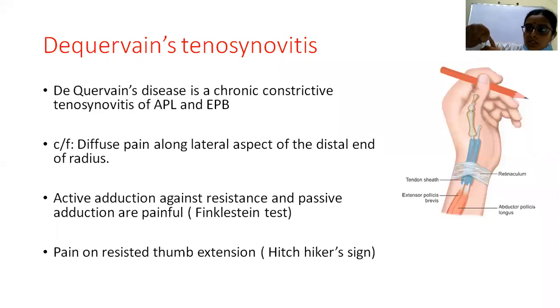With this, there will be excruciating pain and tenderness over the tendons, that is the extensor pollicis brevis and abductor pollicis longus, which is called the Finkelstein test, which is diagnostic of de Quervain's tenosynovitis. And with extension of the thumb against resistance also, you will have pain. This is called the hitchhiker sign. So these are all different signs of de Quervain's tenosynovitis.